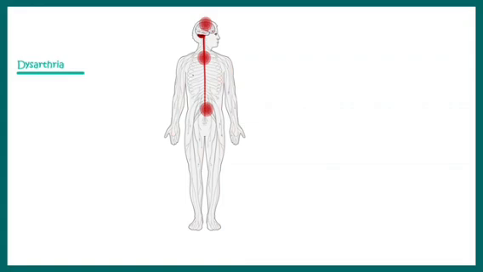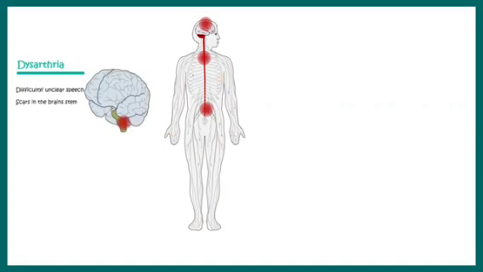This involves dysarthria, which means difficulty or unclear speech, because the scars can also occur in the brainstem, and the brainstem is crucial for speech and communication. That's why there could be speech related problems.